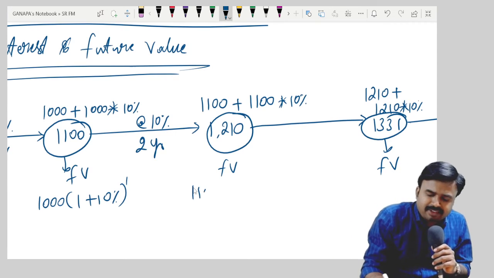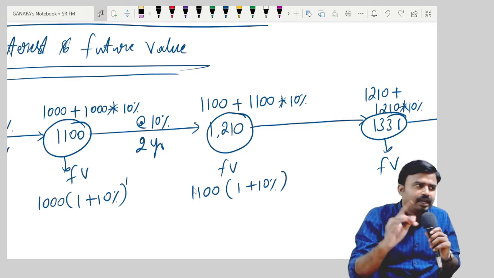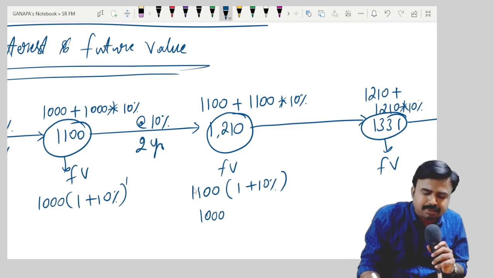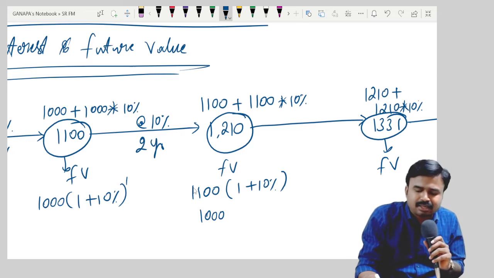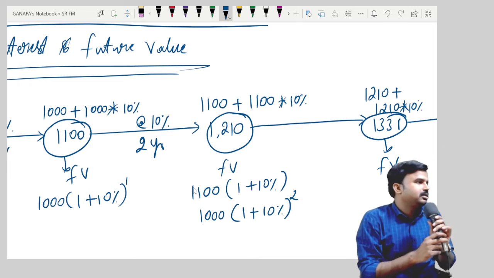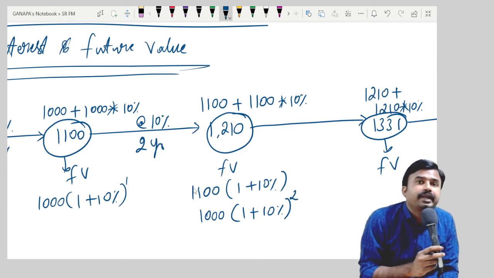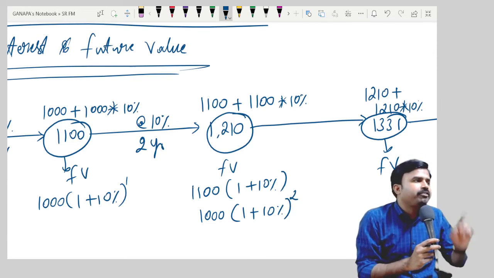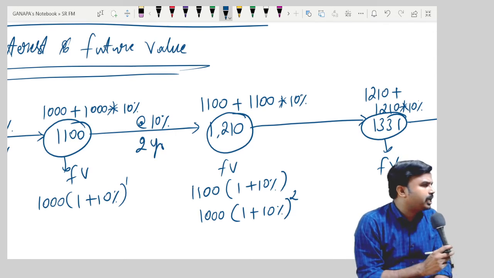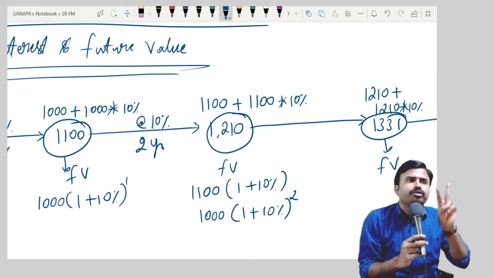Take the common term 1100. Then I'll get 1 plus 10% whole to the power of 1, of course. And in the place of 1100, I can write 1000 into 1 plus 10% into 1 plus 10%. Then I'll get 1 plus 10% whole to the power of 2, whole square, right? So if you want to calculate future value at the end of second year, then 1000 rupees must be multiplied with 1 plus 10% whole to the power of 2.